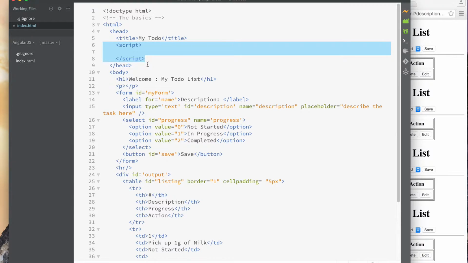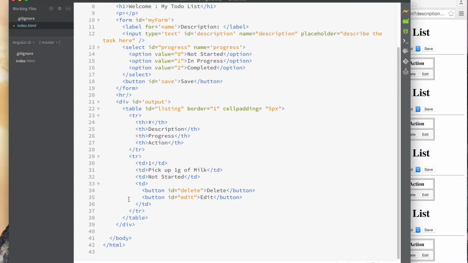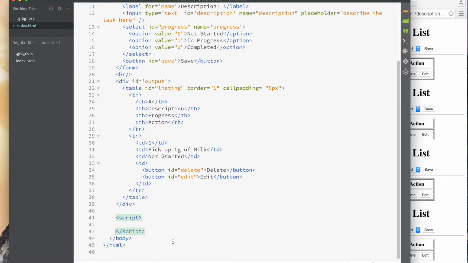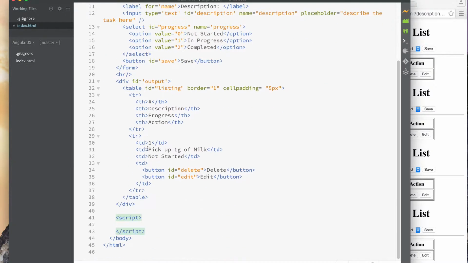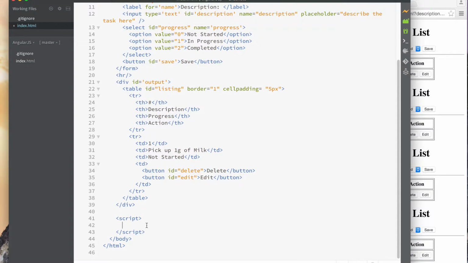So this is one place you could put your script. And there are going to be times when you're going to want to put the script tag above here. But let's just get in the habit of putting our script towards the end of the page, okay? And I will explain that another time. But basically, think of it as the browser downloads a page and starts reading it from the top, keeps going down, parsing it, trying to understand what's in this page. And then it gets to the end and it finds the script. By the time that it finds the script, it has already read all of this. So if your script references something up here, then hey, the browser has already read it, okay?